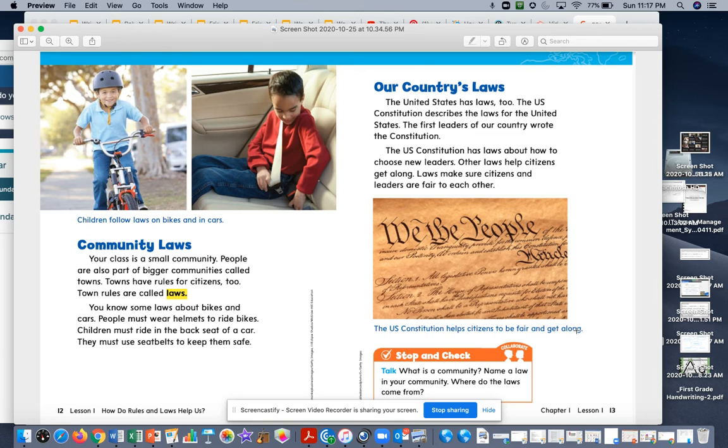Okay. Now, what you're going to do is you're going to go ahead and record yourself. What is a community? Now, if you don't know what a community is, look over here. What is a community? Name a law in your community. And where do the laws come from? So, those three things you have to answer. Go ahead and record your response and upload it to Schoology.